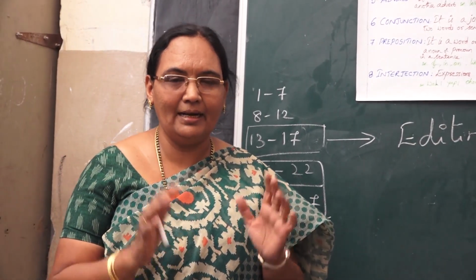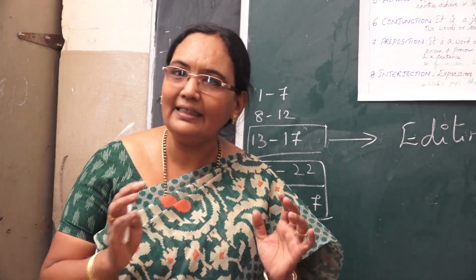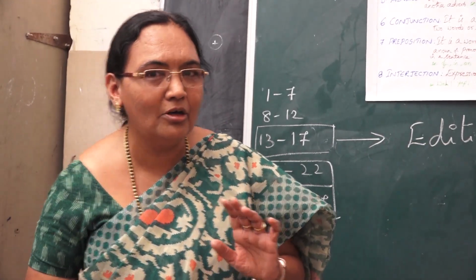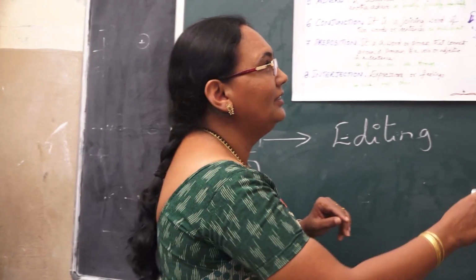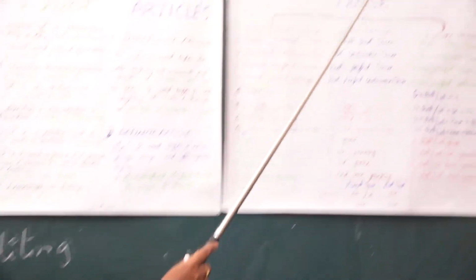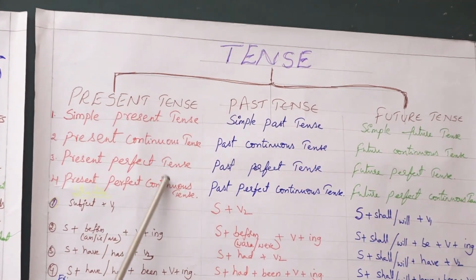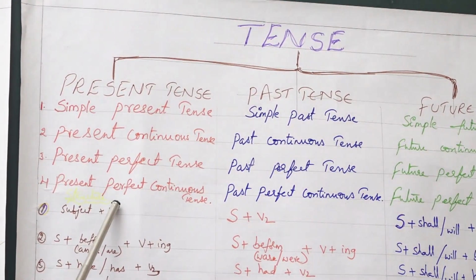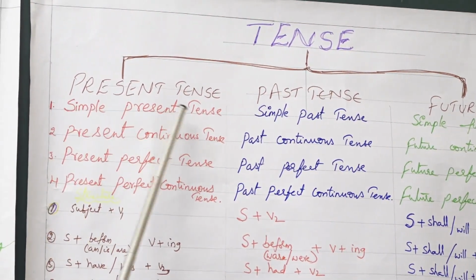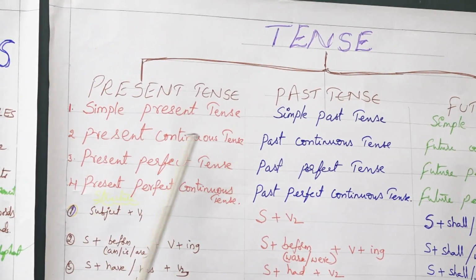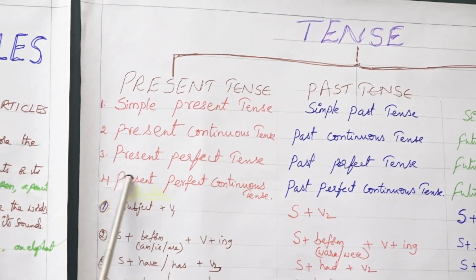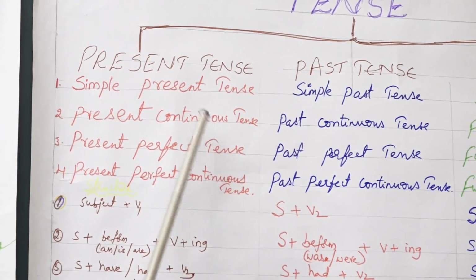In order to identify the mistakes, you should be aware of the grammatical part. Number 1, tense. As you all know, there are three types of tenses: present tense, past tense and future tense. Each tense is again divided into four subparts, that is simple present tense, present continuous tense, present perfect tense and present perfect continuous tense.